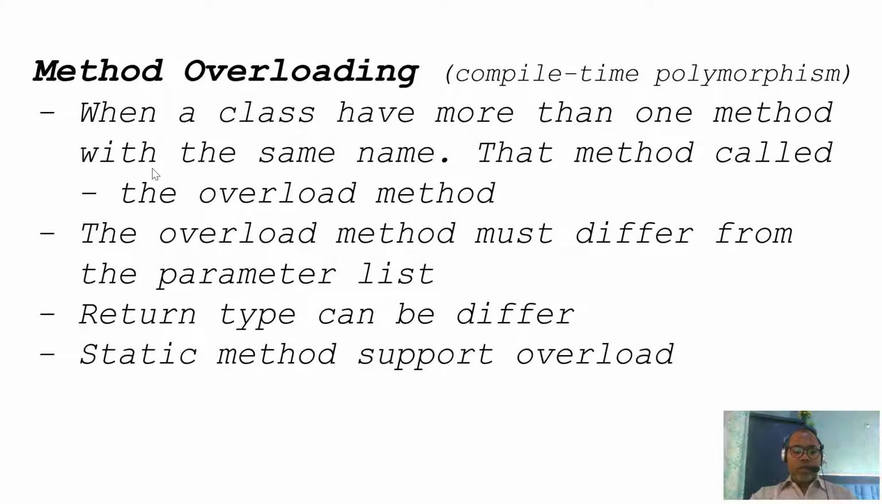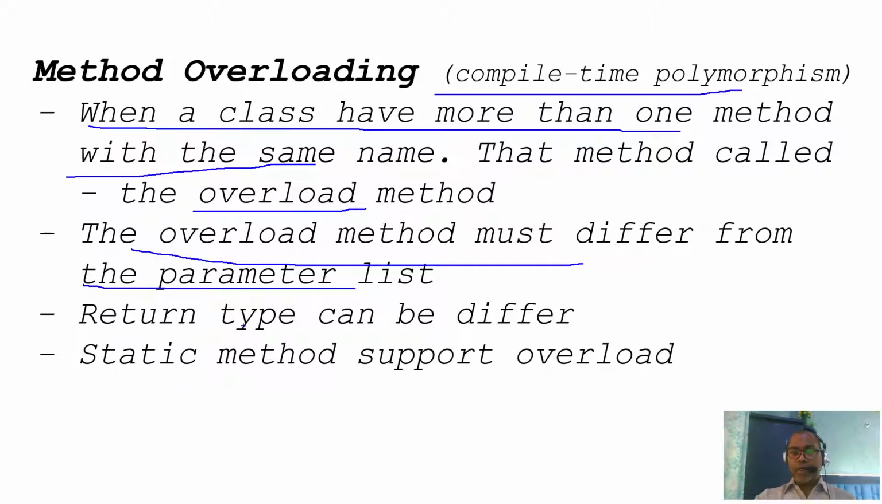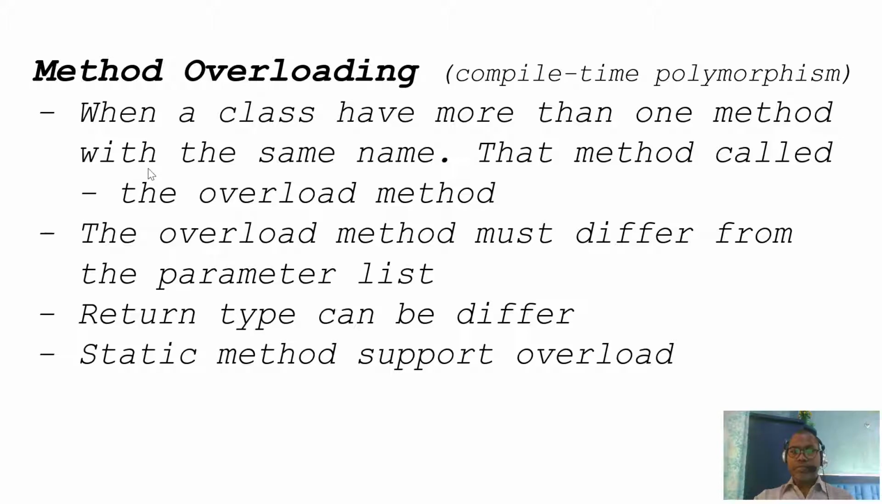So this is as per the definition. Method overloading is compile time polymorphism. When a class has more than one method with the same name, that is known as overloaded methods, but overloaded methods must differ in their parameter list. Return type can be anything, and static methods can also support overloading.